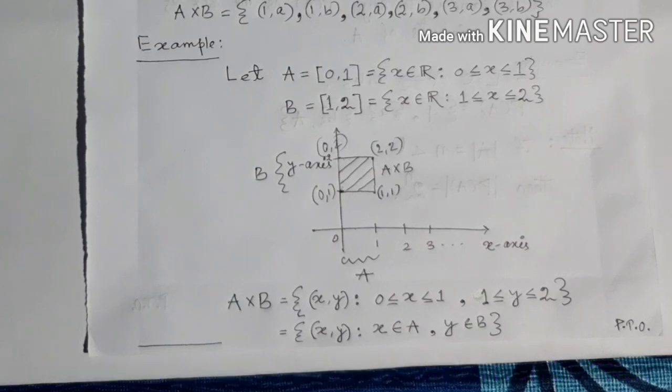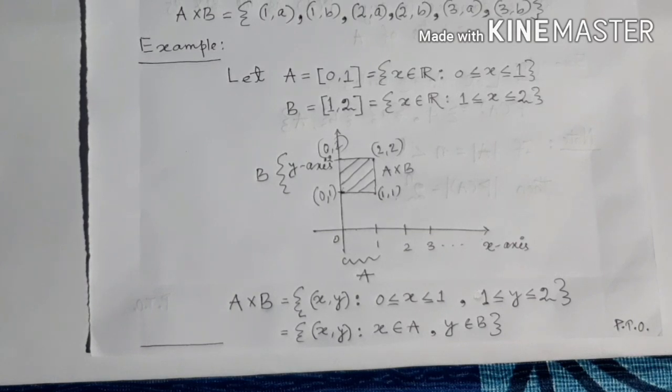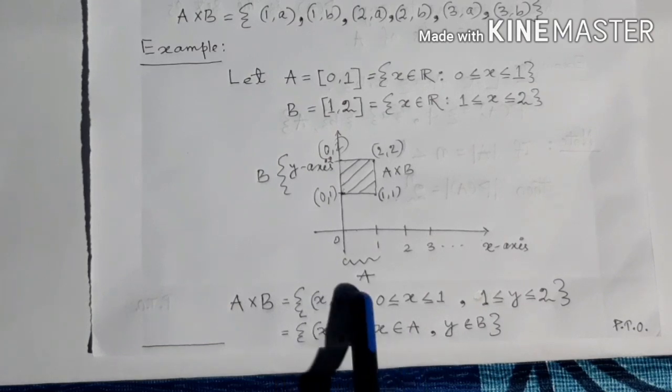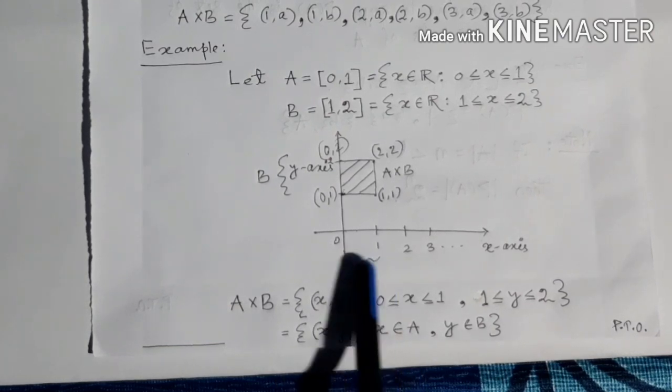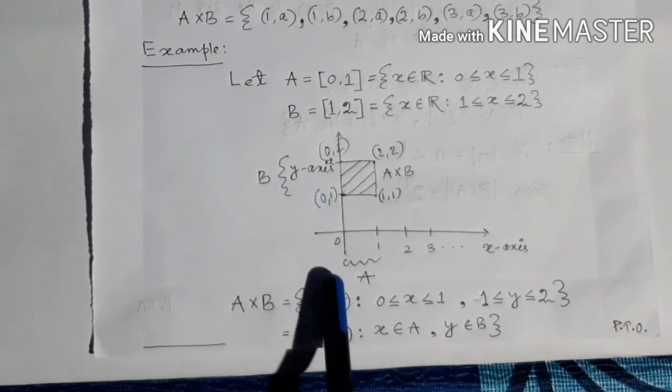Normally, in the Cartesian product of two sets, the first component set is represented on the x-axis and the second component set is represented on the y-axis. So I have taken A on the x-axis and B on the y-axis. I would like to find what is A cross B.